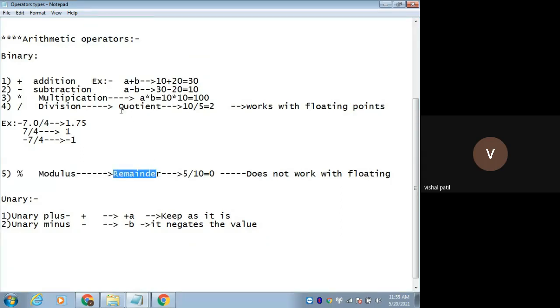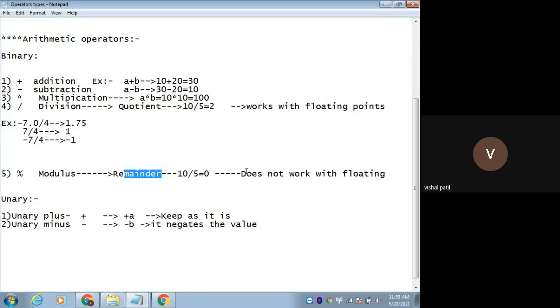Remember, the division operation returns the quotient, whereas the modulus operator returns the remainder. So 10 modulus 5 will become 0, because it returns the remainder, not the quotient. The division operator returns the quotient, whereas the modulus operator returns the remainder of the equation.